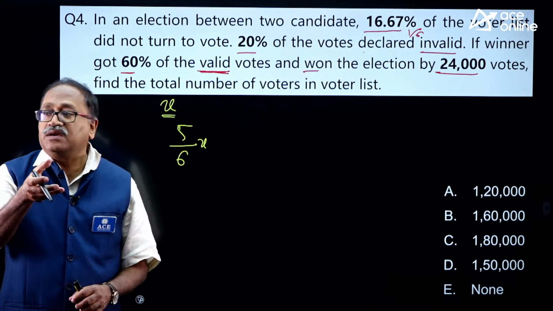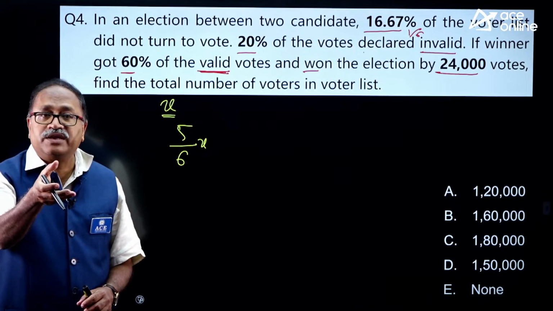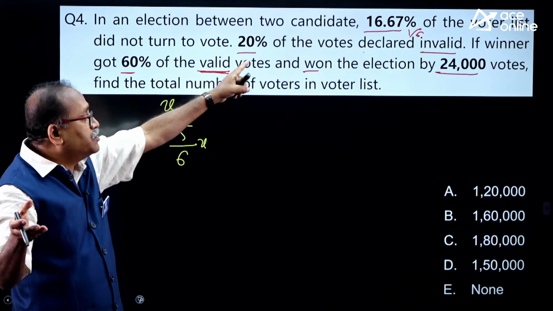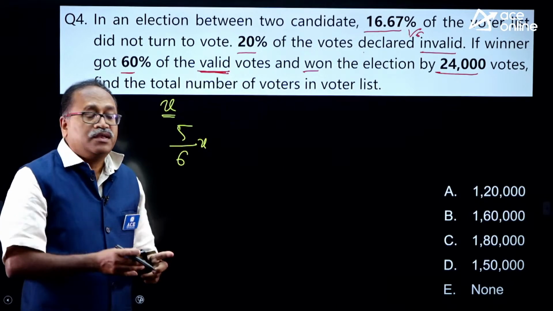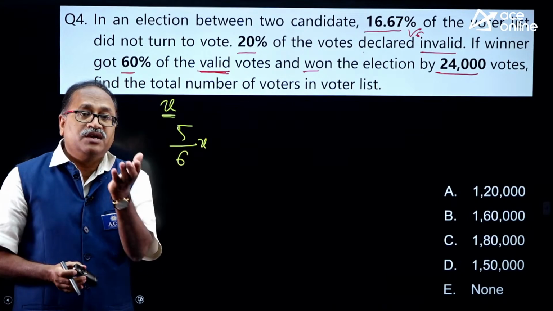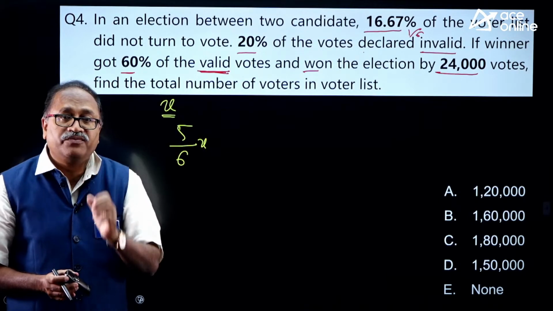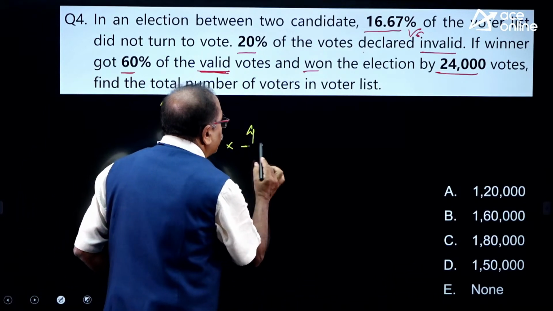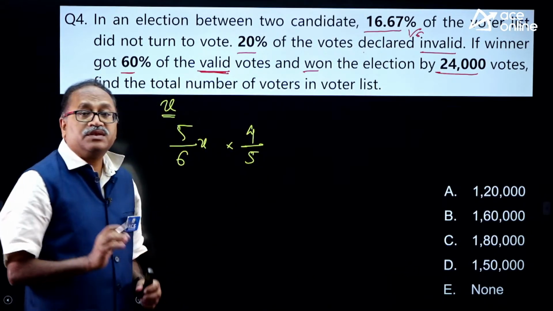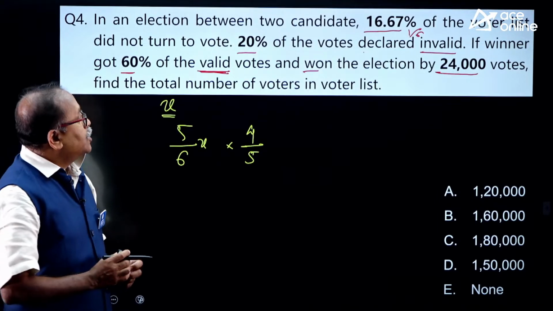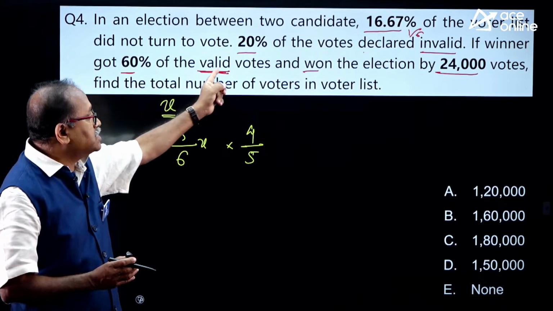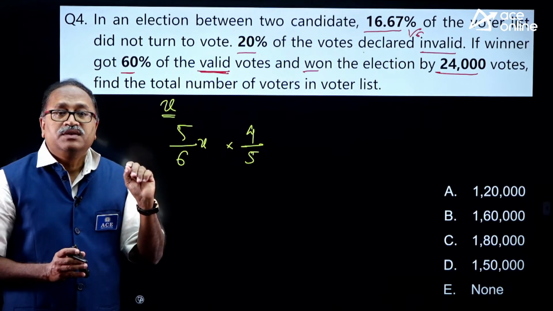Out of these, some votes are invalid. What are the invalid votes? 20% of the votes are invalid. That means the valid vote will be 80% of this, which is 4/5. This is the valid vote. Now it says the winner secured 60% of the valid vote.